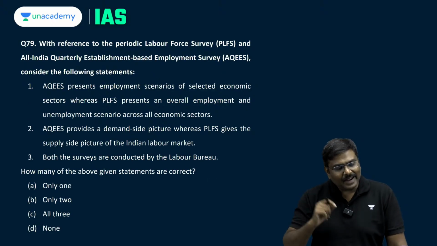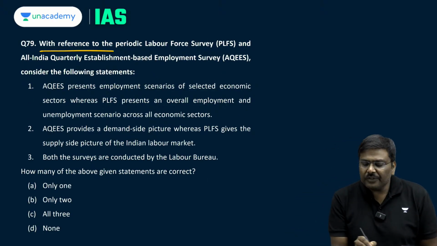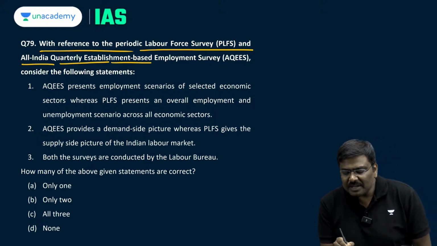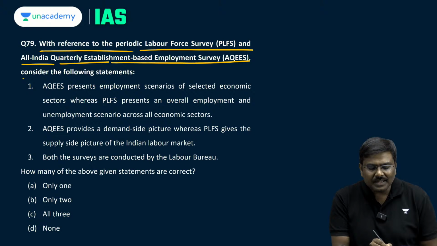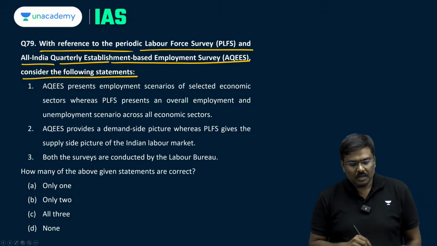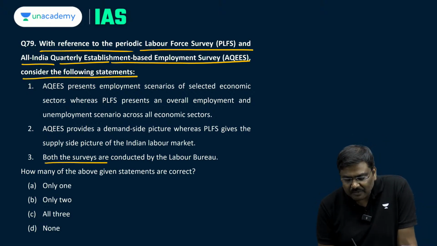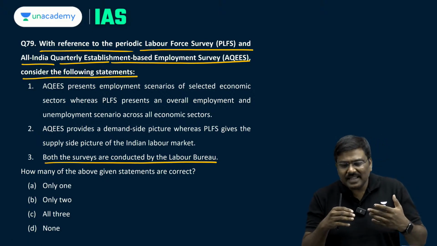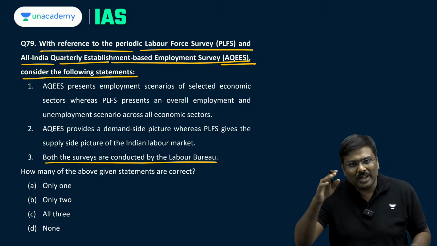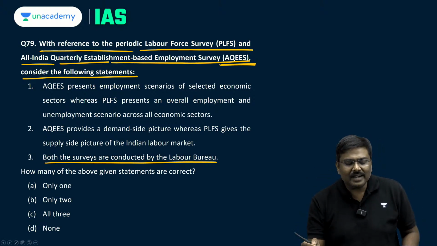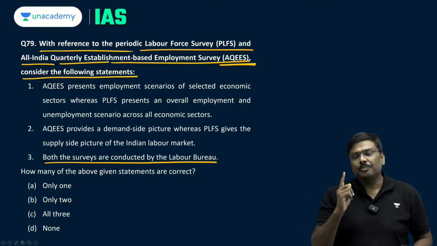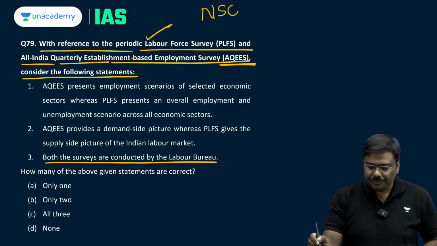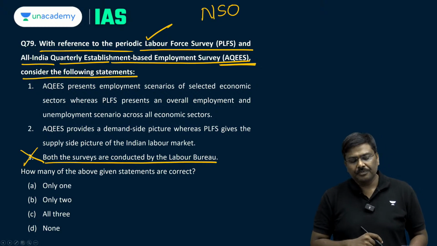Question number 79 now. With reference to the periodic labour force survey and all India quarterly establishment based employment survey, consider the following statements. Third statement, both the surveys are conducted by Labour Bureau. Wrong. AQEES is conducted by Labour Bureau. But what about periodic labour force survey? It is conducted by NSO. So third statement is wrong.